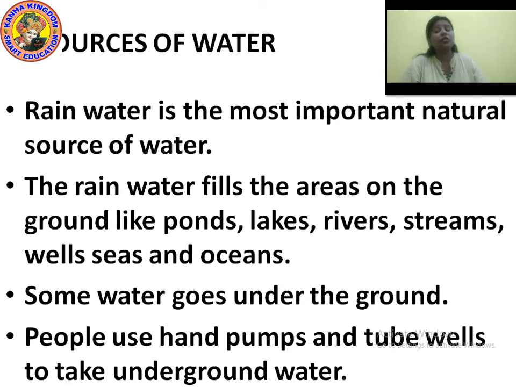We cannot take the underground water ourselves, because we are not animals that can dig into the ground whenever we require water. It's not possible. So people use hand pumps and tube wells to take underground water.